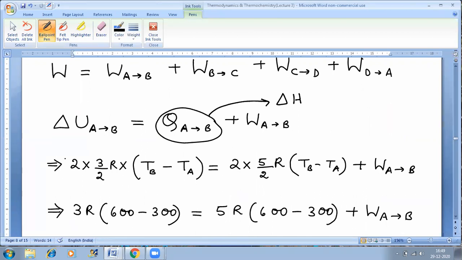Because pressure is constant. If pressure is constant, Q is called delta H. So delta H is nothing but nCp delta T. So I've put the value here. Gas is monoatomic. So Cp is 5 by 2 R.